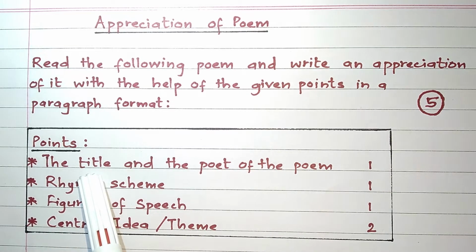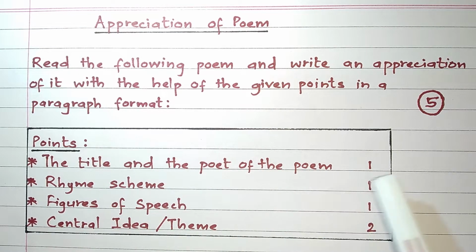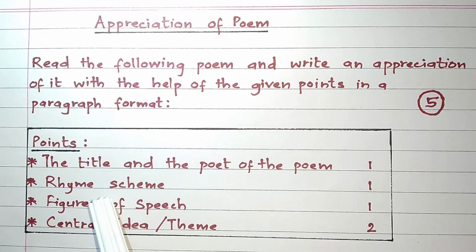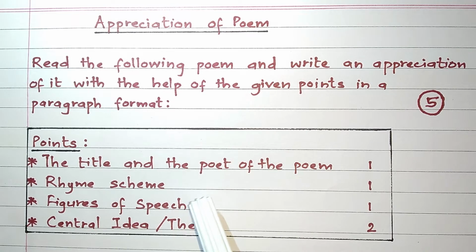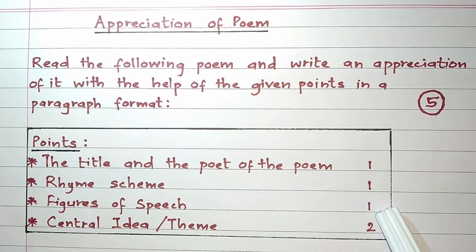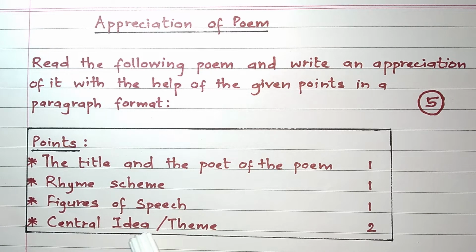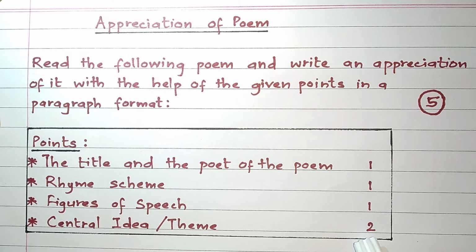First, you're expected to write the title of the poem and the name of the poet. Maximum 1 mark. Next, you're supposed to mention the rhyme scheme of the poem. If the poem does not have a rhyme scheme, you have to mention that it is a free verse. Next, you're supposed to give 2 figures of speech. For that, you will get maximum 1 mark. And finally, you are supposed to give the central idea or the theme of the poem. That will fetch you maximum 2 marks.